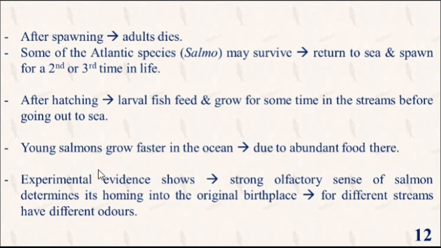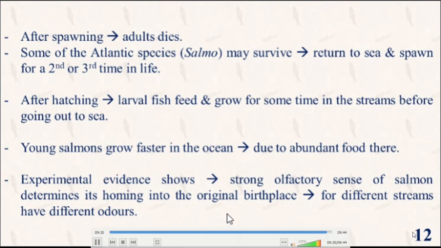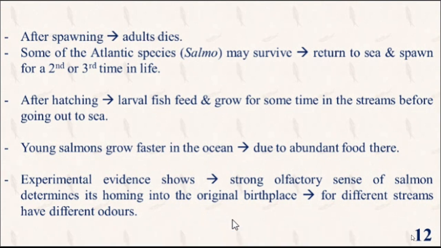Young salmon grow faster in the ocean due to abundant food there. Experimental evidence shows that the strong olfactory sense of salmon determines its homing to the original birthplace, as different streams have different odors. So let's wrap up this topic.